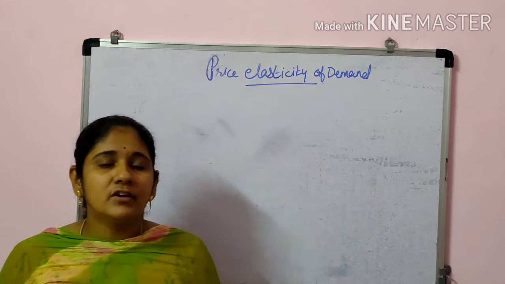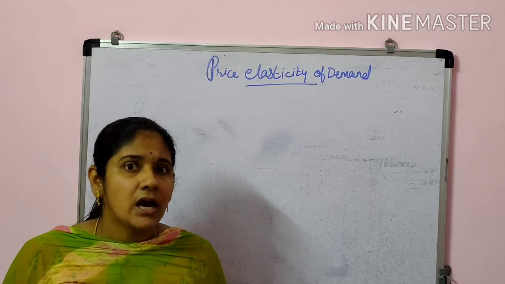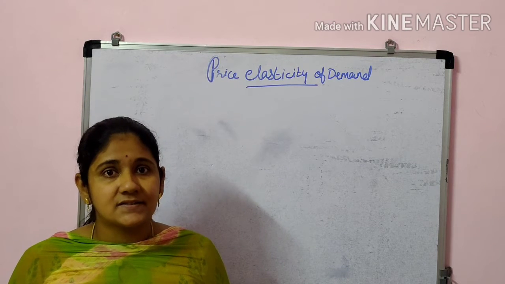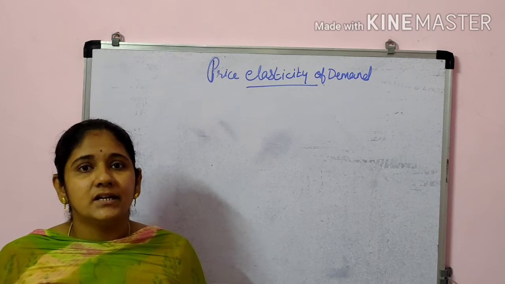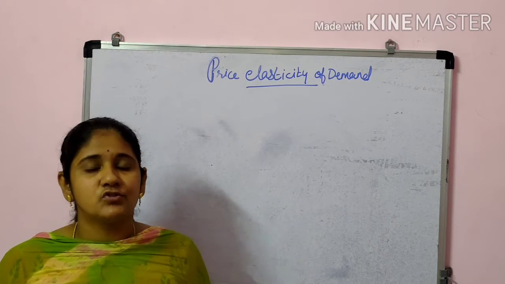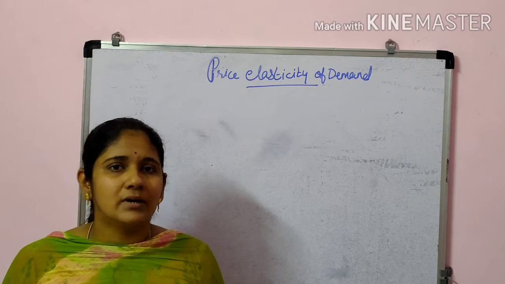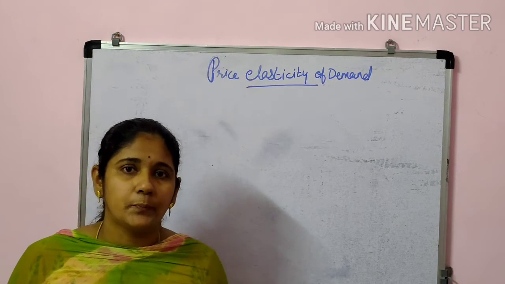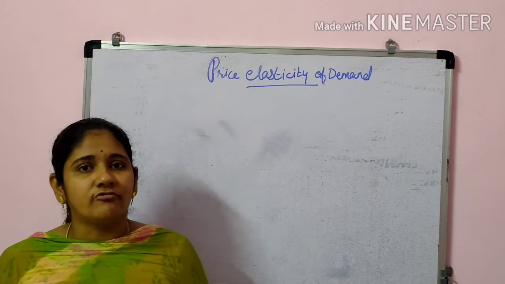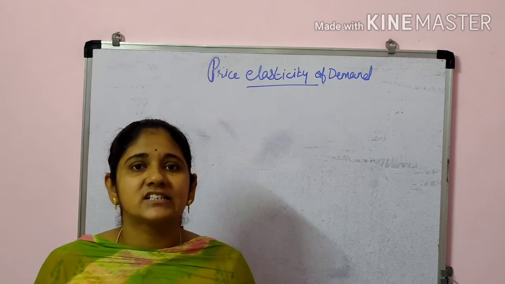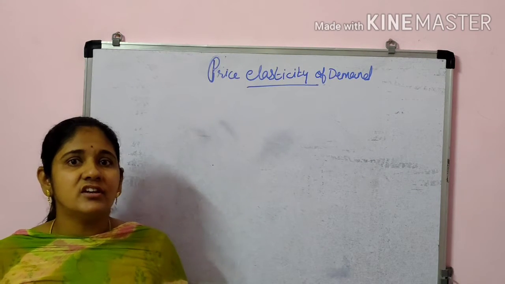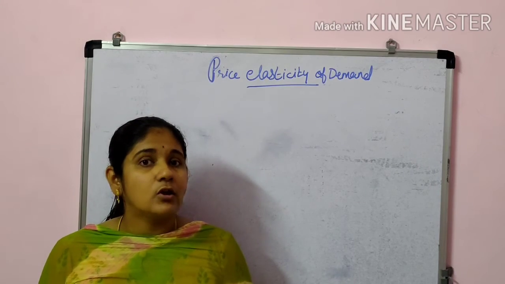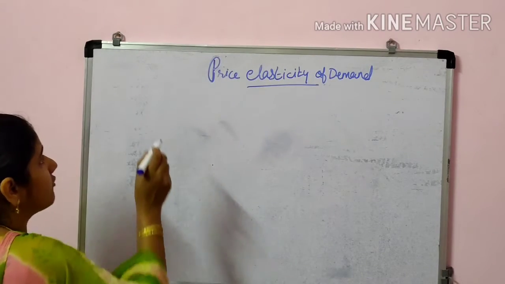You may be remembering that when we were discussing the law of demand, I told you about some of the determinants of demand, like price of related goods, then price of the same commodity regarding which we are discussing, income of the consumer, then taste and preferences. So as a result of any of these factors, when there is a change in the quantity demanded of a particular commodity, then we will call it elasticity of demand.